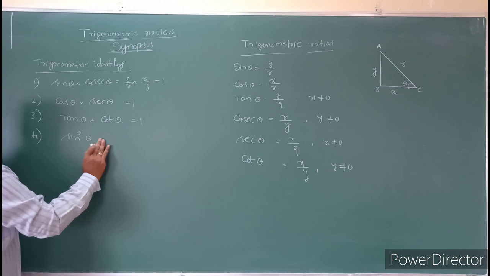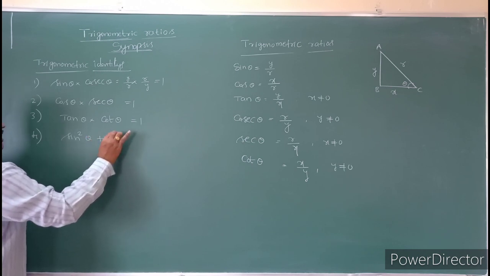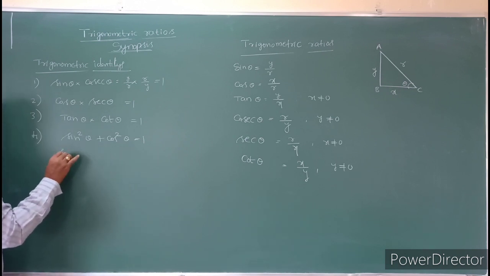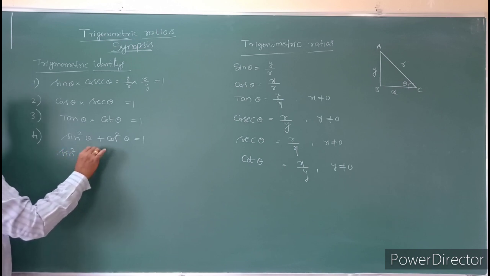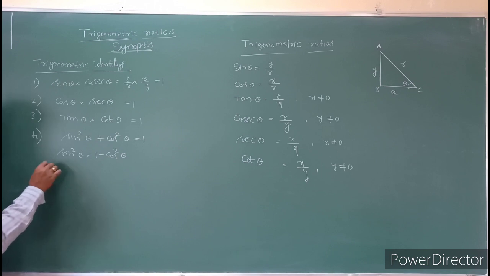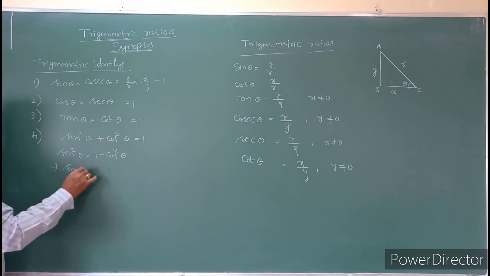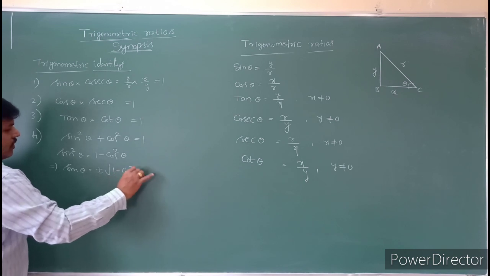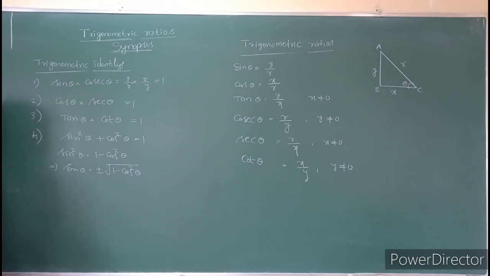Sin square theta plus cos square theta is equal to 1. From this condition, what we can write is sin square theta is equal to 1 minus cos square theta. And sin theta is equal to plus or minus square root of 1 minus cos square theta.